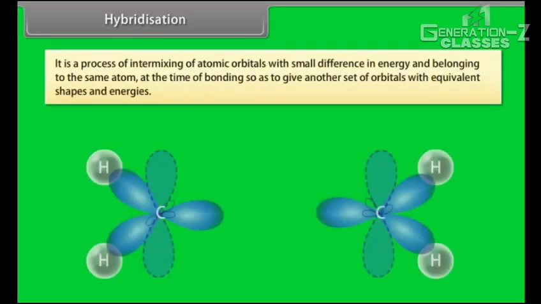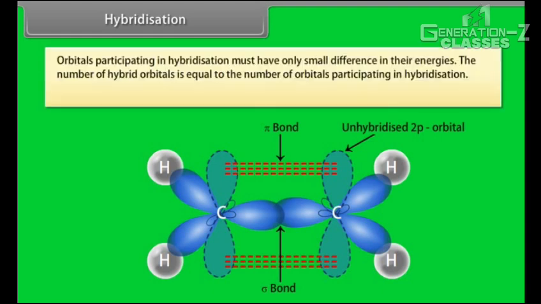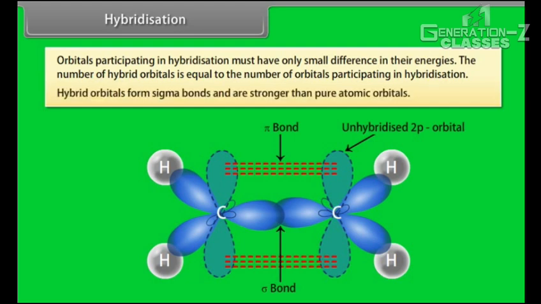Hybridization. It is a process of intermixing of atomic orbitals with small difference in energy and belonging to the same atom at the time of bonding, so as to give another set of orbitals with equivalent shapes and energies. Different types of hybridization depend upon the type of atomic orbitals which are used for intermixing. Orbitals participating in hybridization must have only small difference in their energies. The number of hybrid orbitals is equal to the number of orbitals participating in hybridization. Hybrid orbitals form sigma bonds and are stronger than pure atomic orbitals.